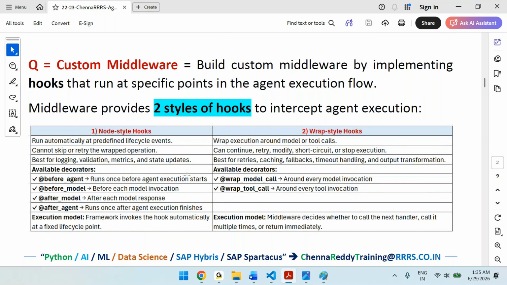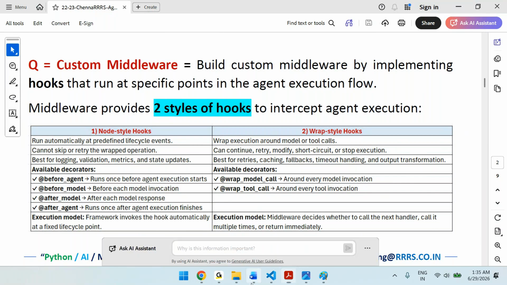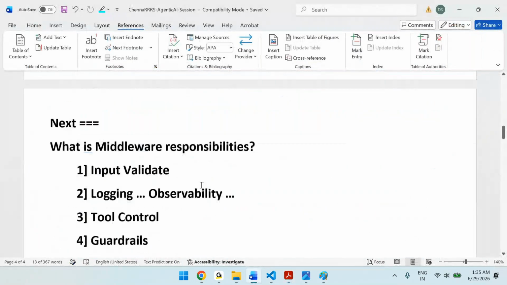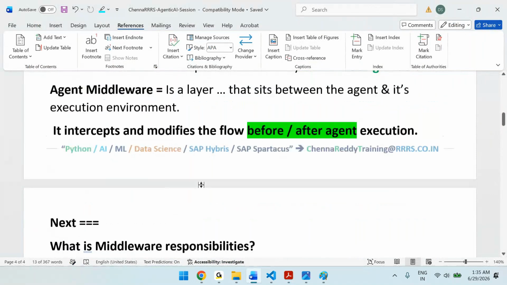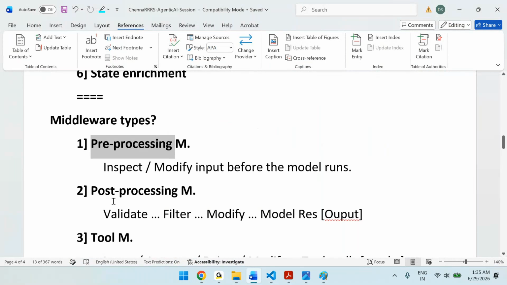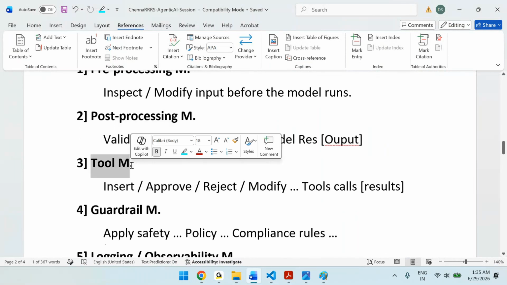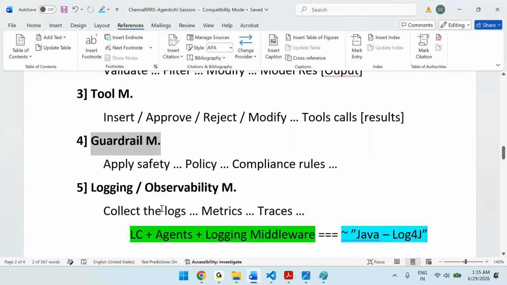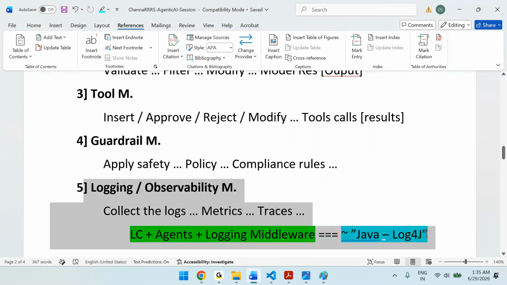Now we have discussed enough concepts. Now let's do the coding. We'll practice the exercises. We have different middlewares: pre-processing middlewares, post-processing middlewares, tool middlewares, guardrail middlewares, and logging middlewares. Let's start with the logging middlewares.